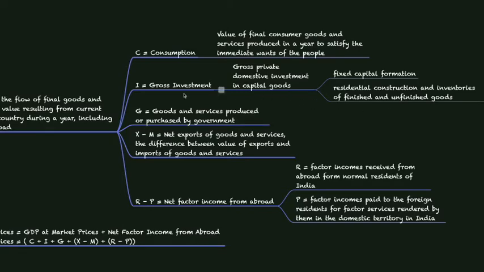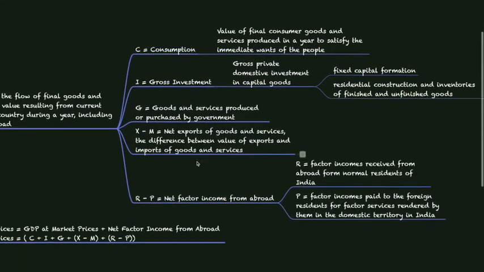The third one, G, is goods and services produced or purchased by the government. And we already know X minus M, which is net exports of goods and services, calculated by subtracting imports from exports.